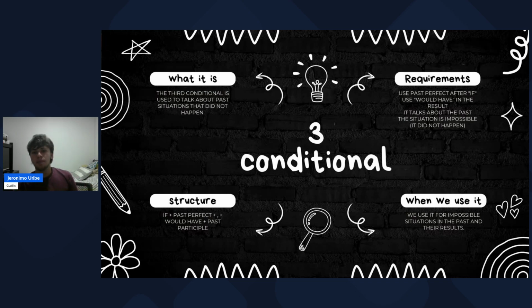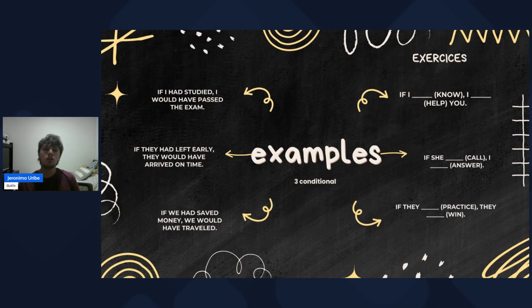So here are some examples. If I had studied, I would have passed the exam. Here we have a really good example, because I already failed the exam. I can't change the result. So it's a third conditional. If I had studied more, maybe I could have passed the exam, but I can't change it.